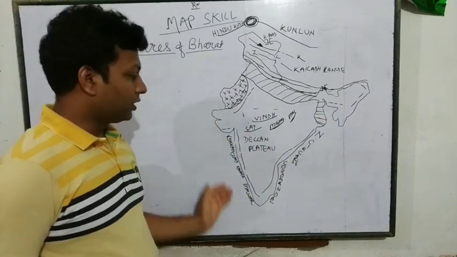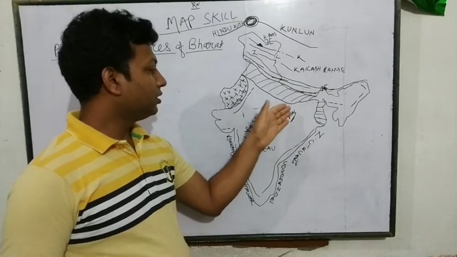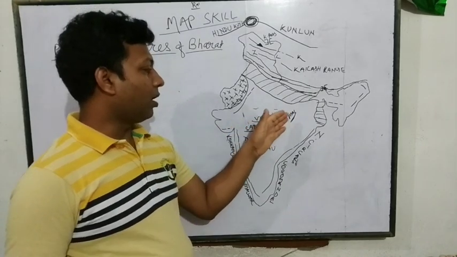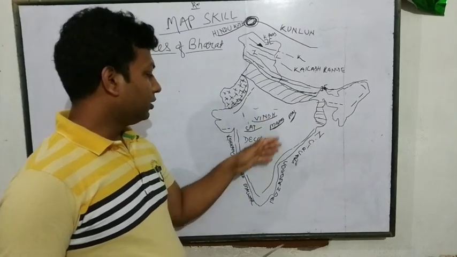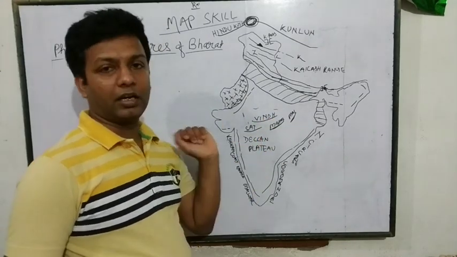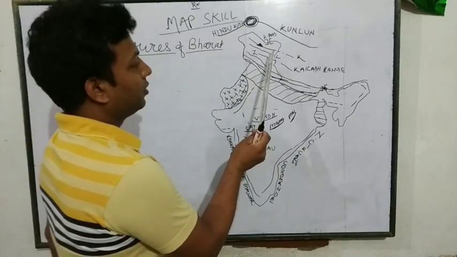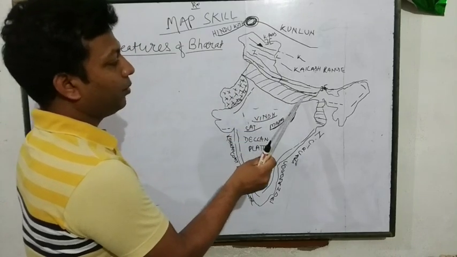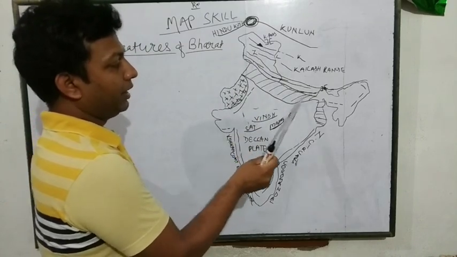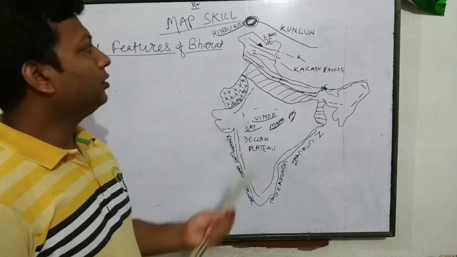That means here the western coast and eastern coast, and this is the mountain range, Vindhya, Satpura and Mahadev and Maikal hills, and between this is the central highland, the Deccan plateau we have. And below the mountain, we have the northern plain, the Indo-Gangetic plains. Okay? So now we are going to detail.